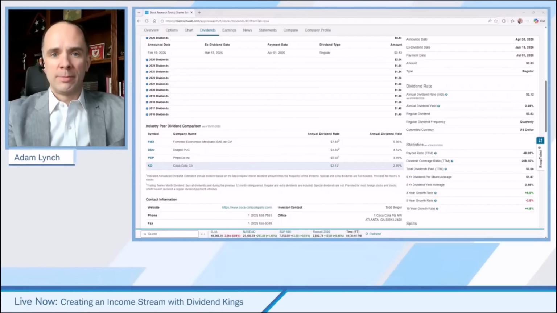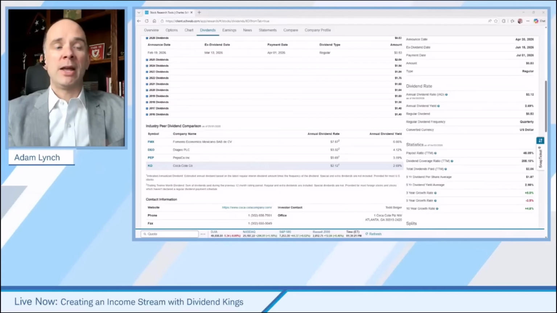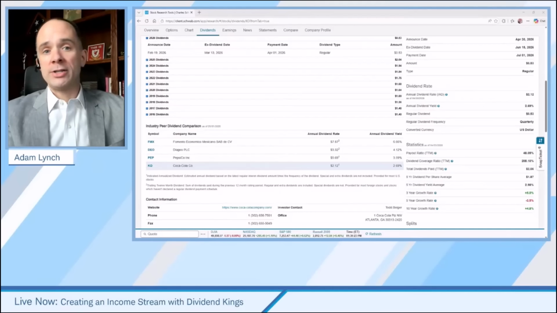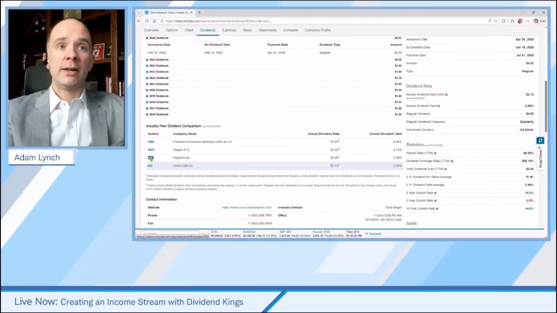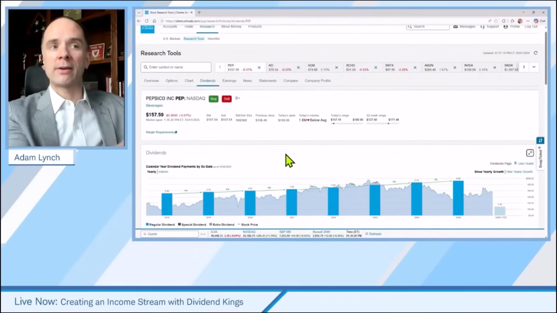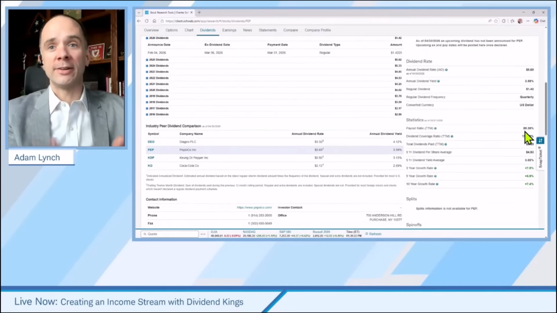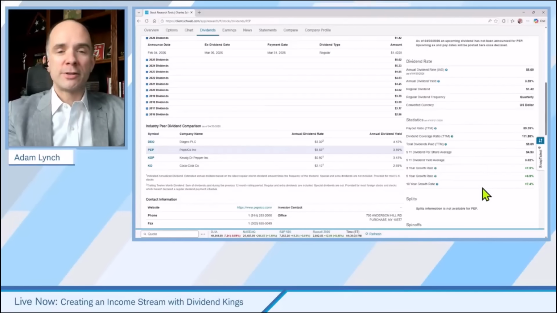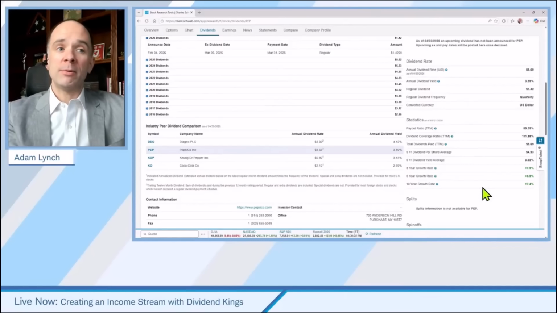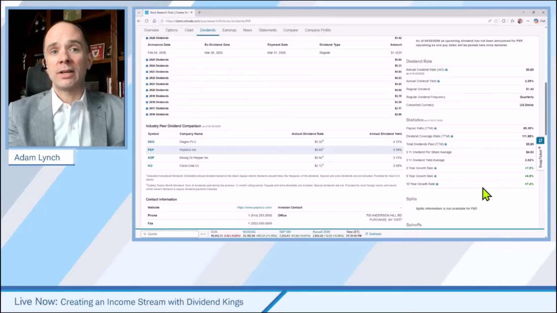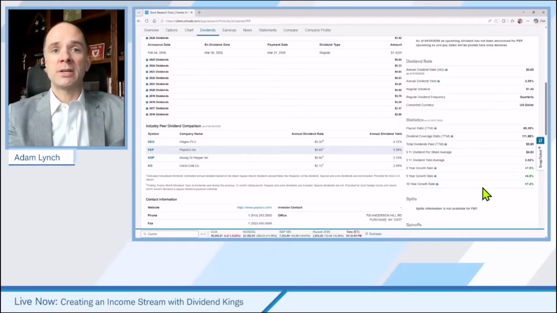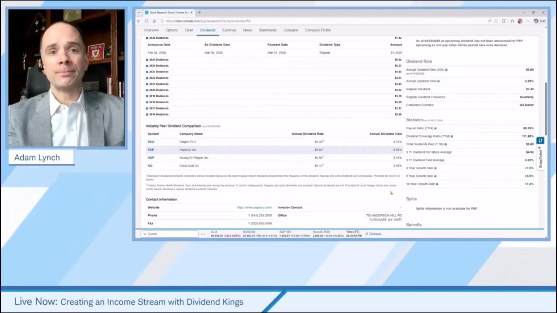Well, let's pump the brakes a bit before we really just dive right into it. Maybe if we pull up Pepsi, its payout ratio is 90%. Well, then we would probably lean back closer to Coke. So those are some of the things that we want to keep in mind. And there you go. Look at that. Yep. So of those two, at this point, I would probably lean a little bit more towards Coke because I think that yield is probably more steady. I count on it a little bit more just because of that higher payout ratio there from Pepsi. Okay. All right. So that gives us some idea.